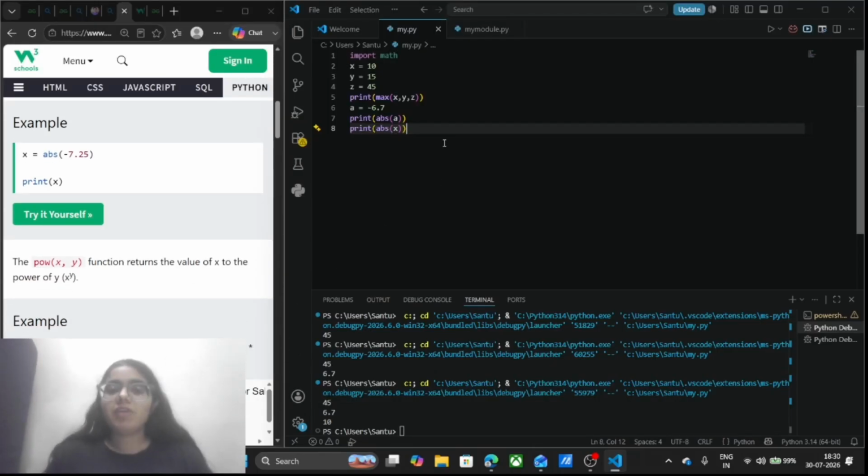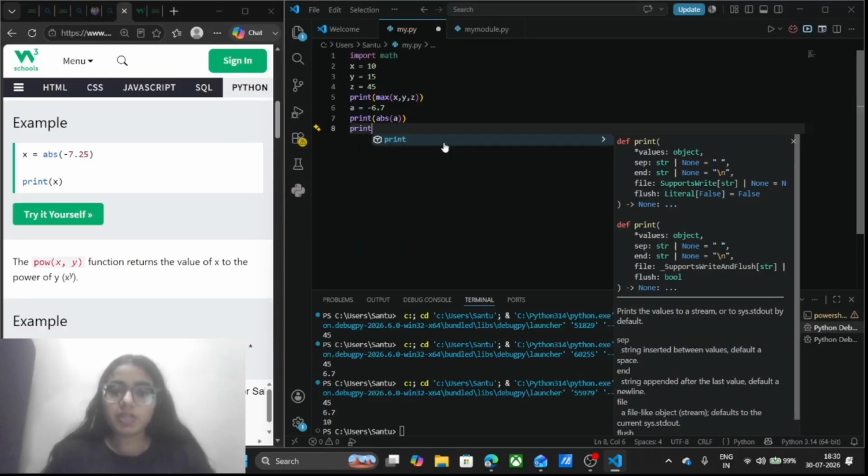Moving to the power. If I want to return the power, let's say 2 to the power 4, you can calculate it using the power function. I am going to use pow as my power function.